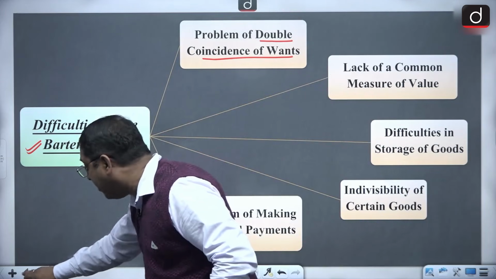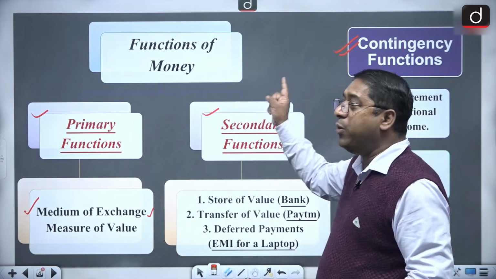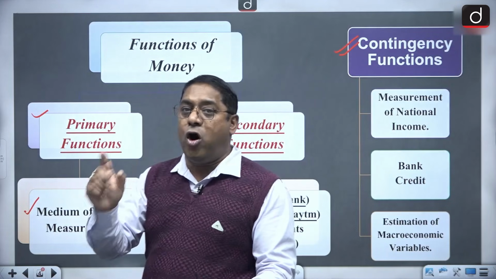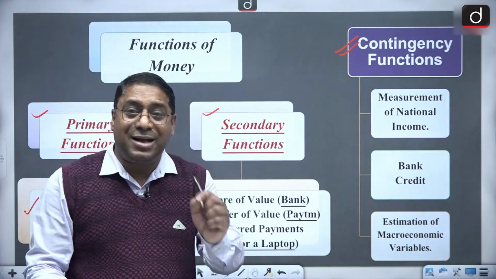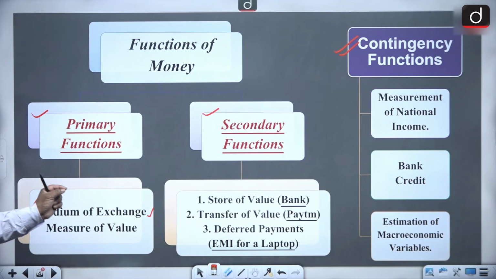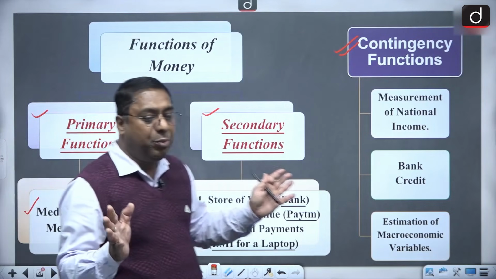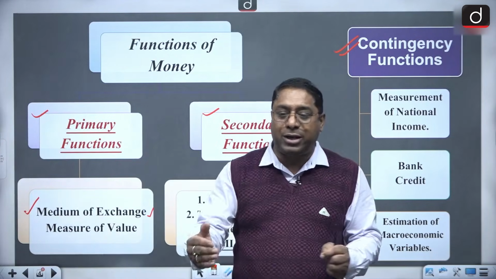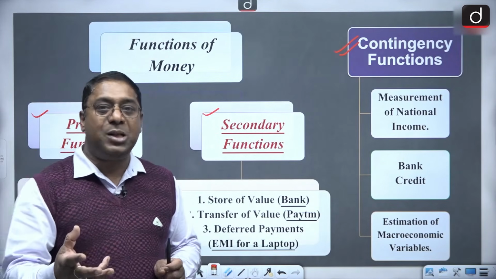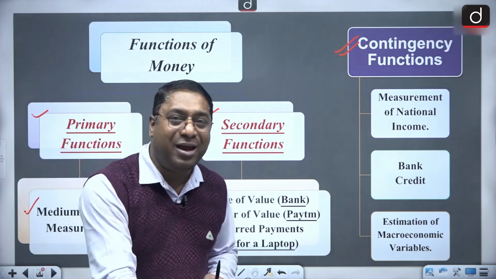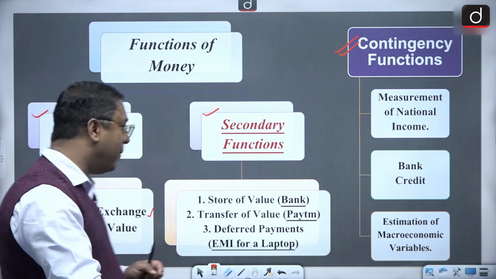And with the coming of money, this double coincidence of want, which was a very big limitation, was overcome. So money as a medium of exchange means anything can be bought and sold with the help of money. That means buying and selling becomes much easier with the help of money.